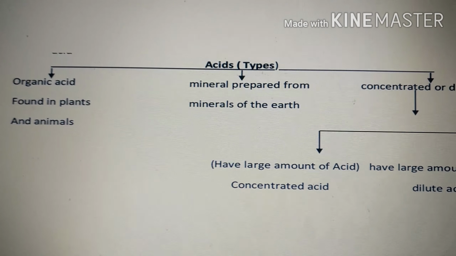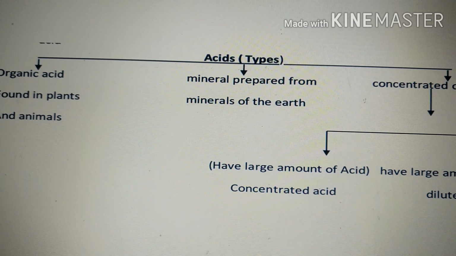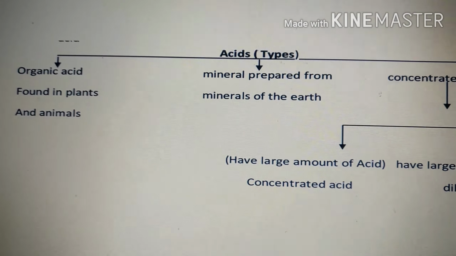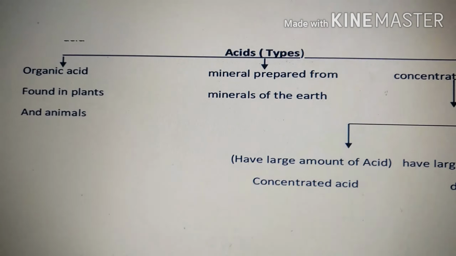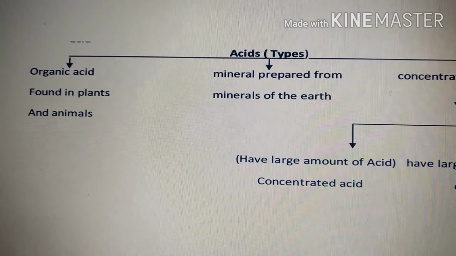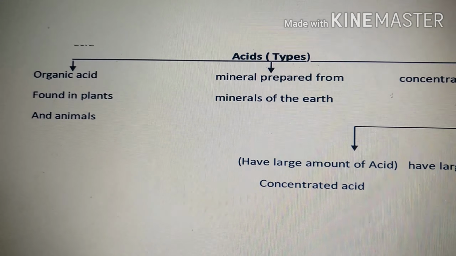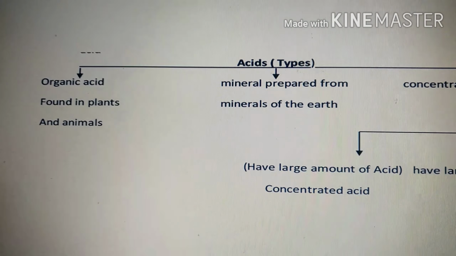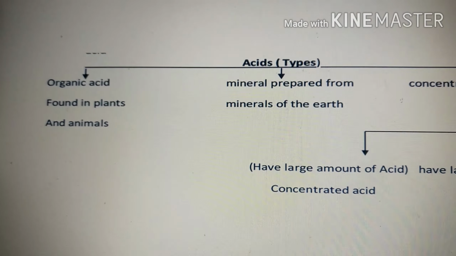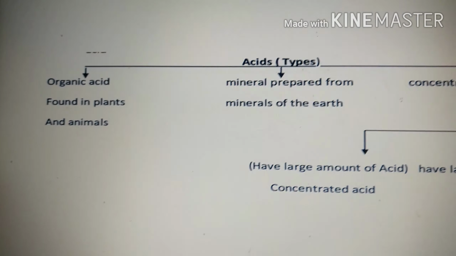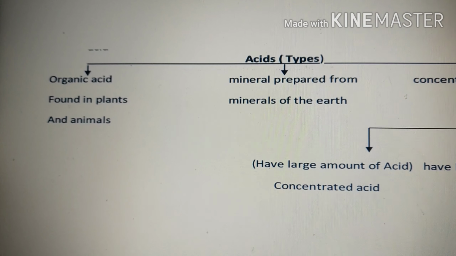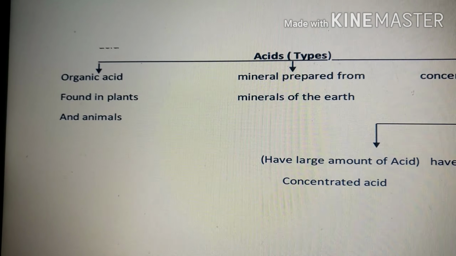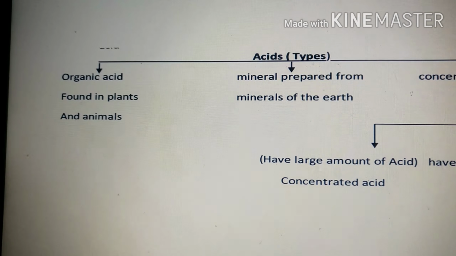First we'll talk in detail about organic acids. Children, when we say organic, what do you mean by it? Yes, it means something natural. So here organic acids are nothing but natural acids. Why are they considered natural acids? Because they are obtained either from plants or animals. That is, they are found in plants and animals. As they are obtained from plants or animals, they are called natural acids and they are considered to be weak acids also.